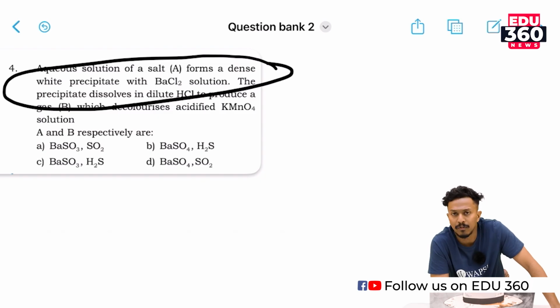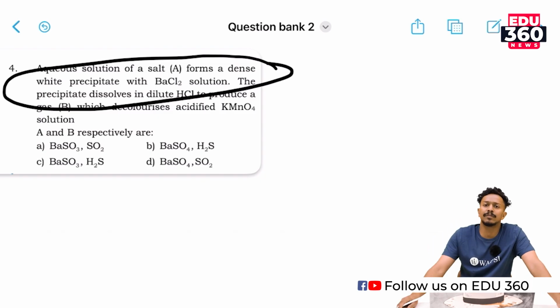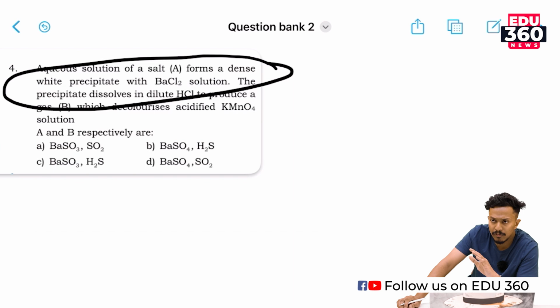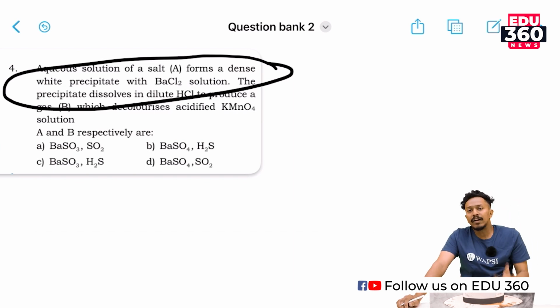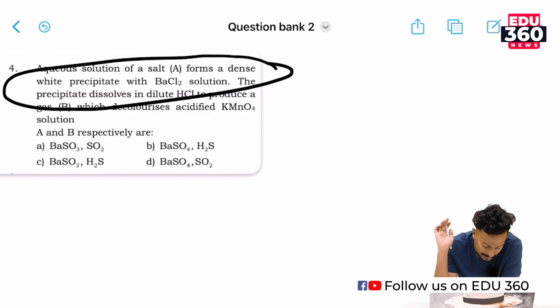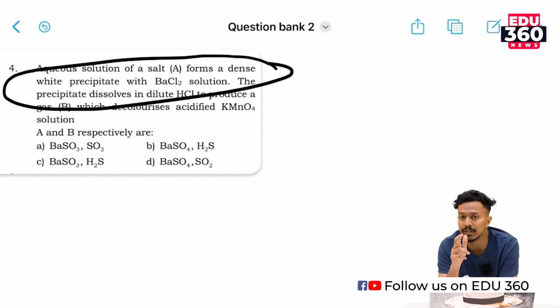KMnO4 is an oxidizing agent used in most oxidation reactions. Decolorization means it turns from purple to colorless. So the given gas is a reducing gas. The only reducing gas we have here is sulfur dioxide.